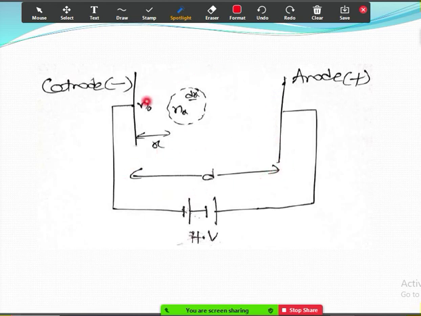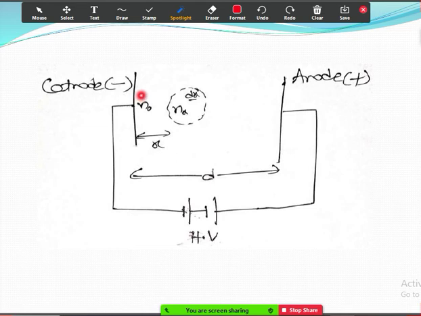Whatever the gas is, that will be there between the cathode and anode. So gas will be present between cathode and anode. We will be observing the ionization process and the increase in current here. And here small n naught is the initial number of electrons. So n naught is the number of electrons near the cathode.